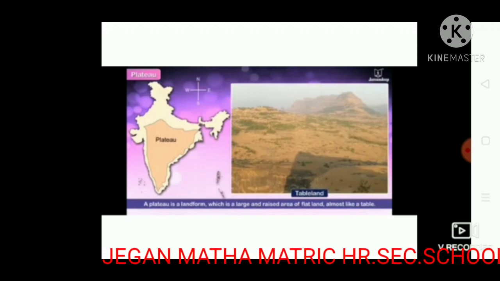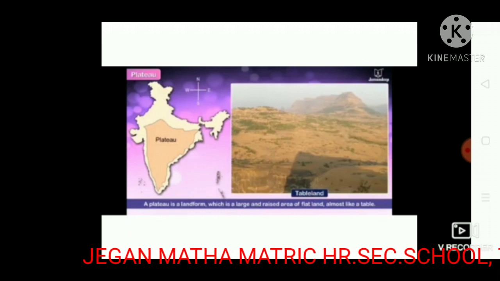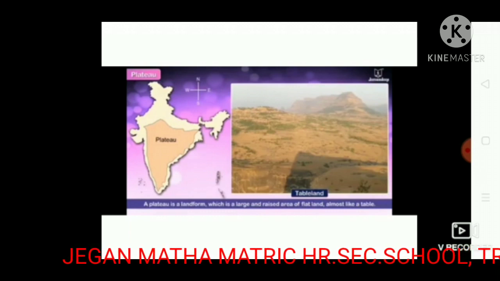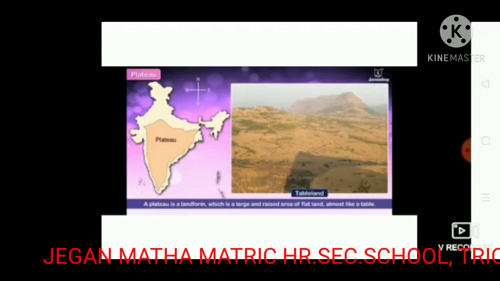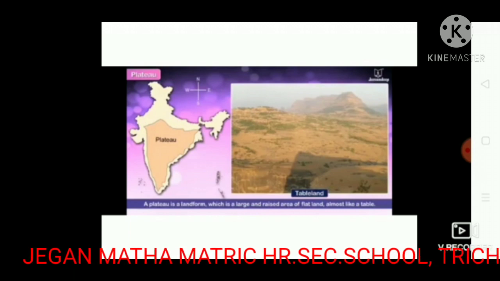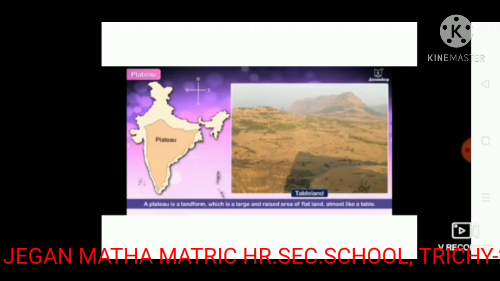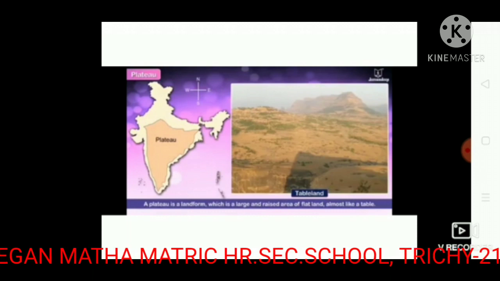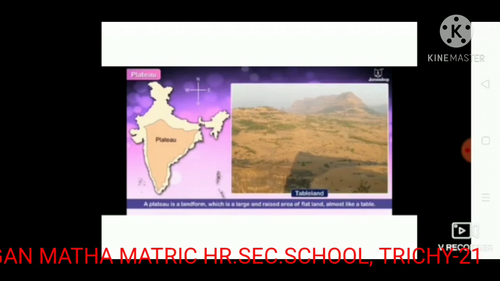The hilly regions. This region can be divided into the Eastern Ghats and Western Ghats. The Western Ghats is a continuous range of mountains to the west of Tamil Nadu.